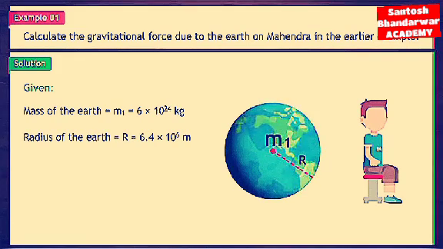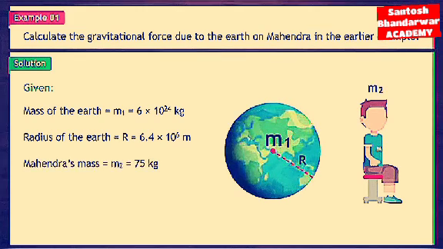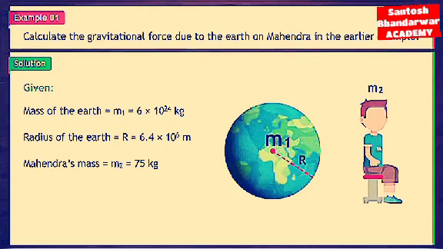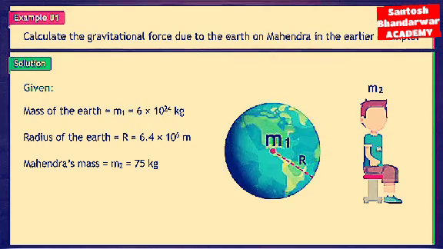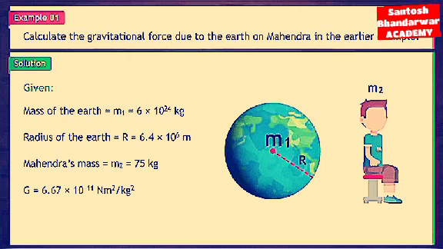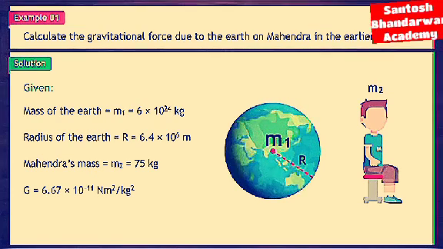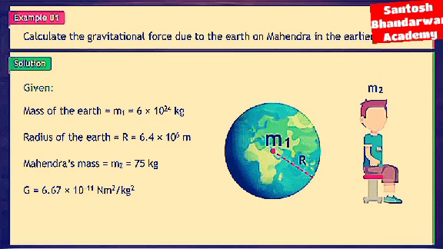Radius of the earth r = 6.4 × 10^6 m. Mahendra's mass m2 = 75 kg. G = 6.67 × 10^-11 N m²/kg².